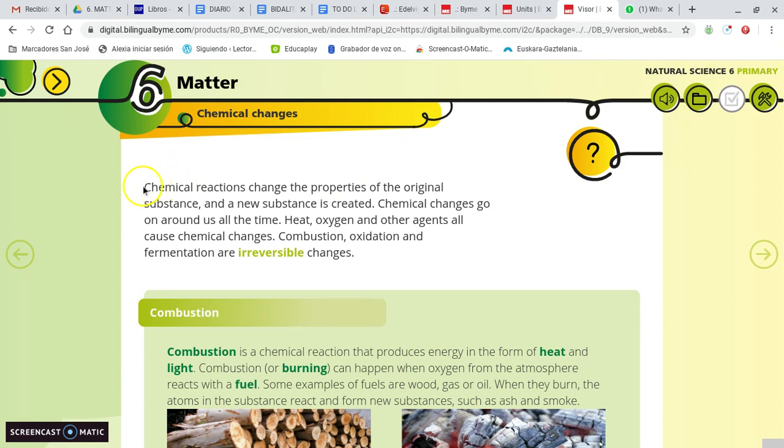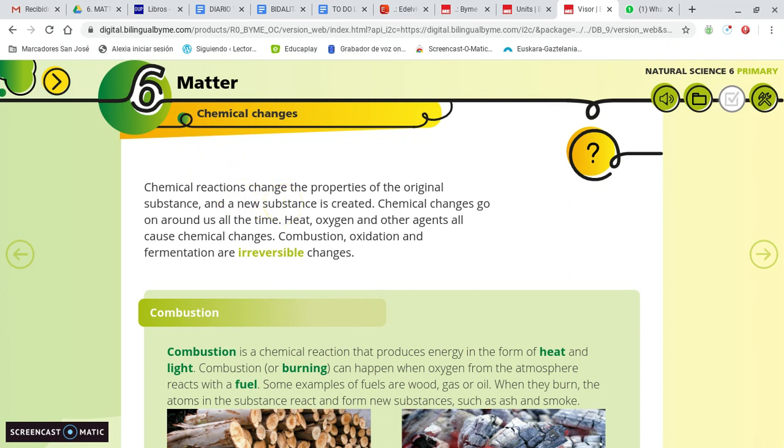The chemical changes are called chemical reactions, yes? And the chemical reactions change the properties of the original substance. It is a big change. And in the chemical reactions, we create new substances. This is something new. We change the properties of the matter, and we change this substance into new substances.